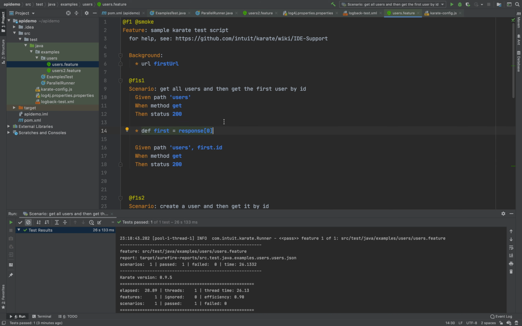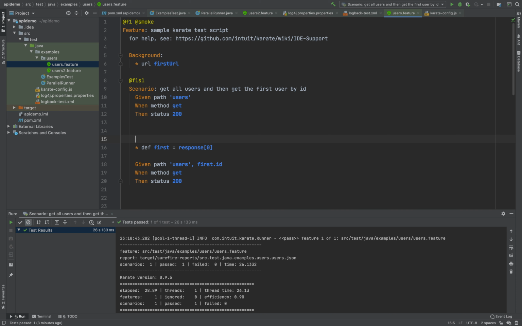So the first keyword I would say is response, right? This response keyword, as soon as we use the method get, post, delete, or update, or whatever you are using, there is going to be an equivalent response for that method. So as soon as you use this method or any other method, there will be a response for that call, and it will be stored in the response keyword in this framework.